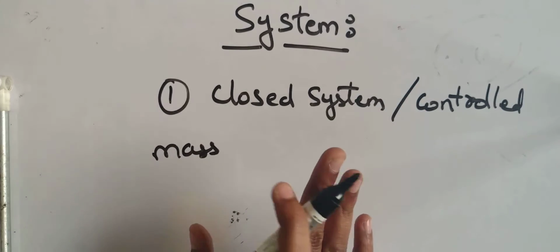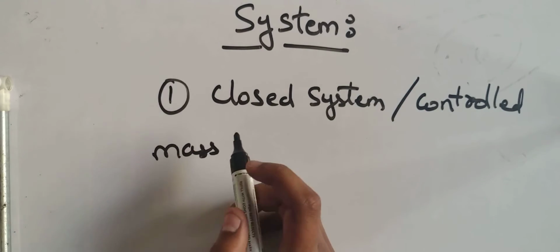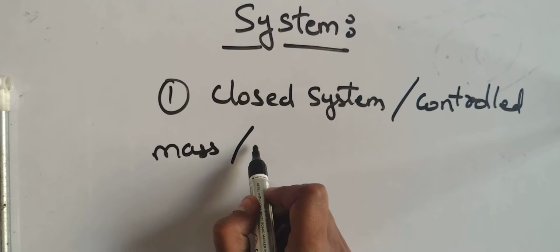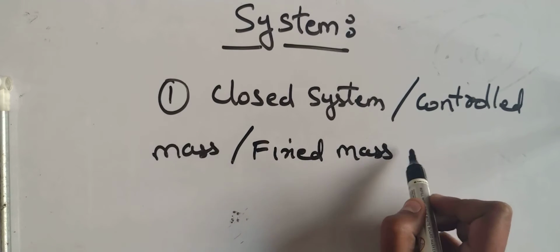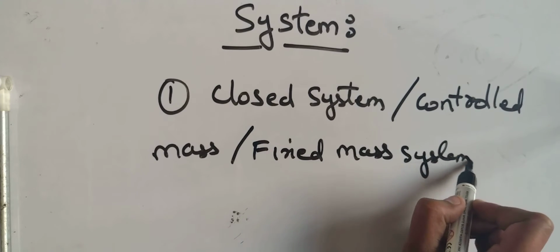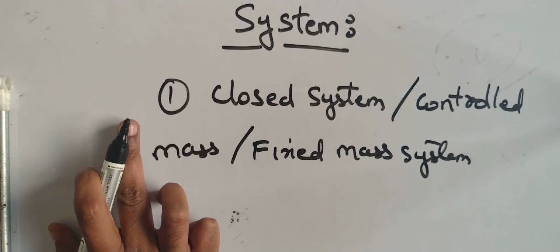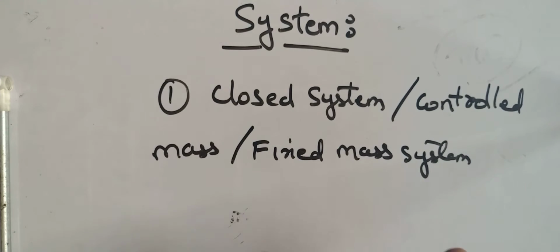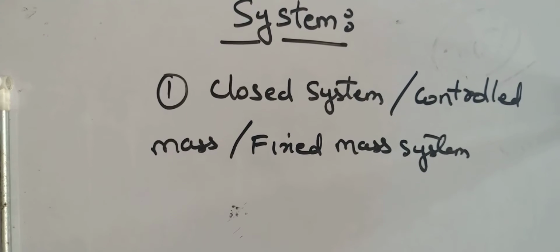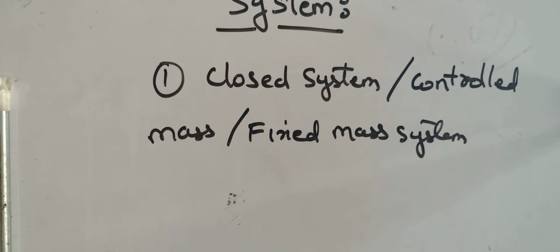Why are there so many names? You will come to know later, just hold on. Don't worry. So what exactly is a closed system?